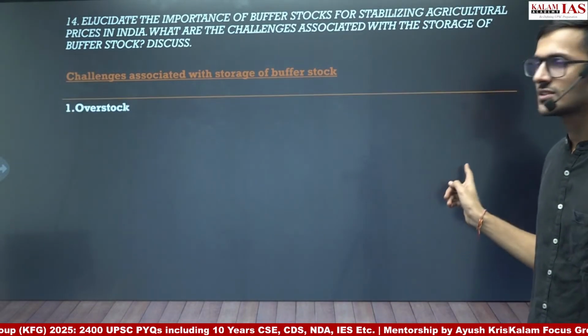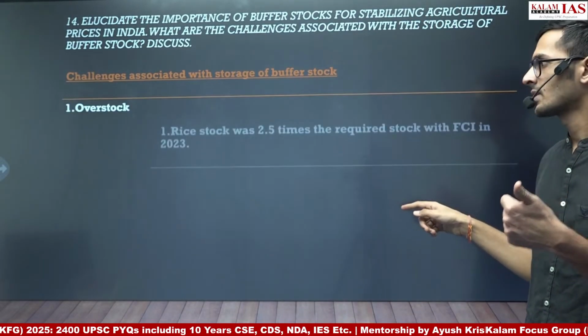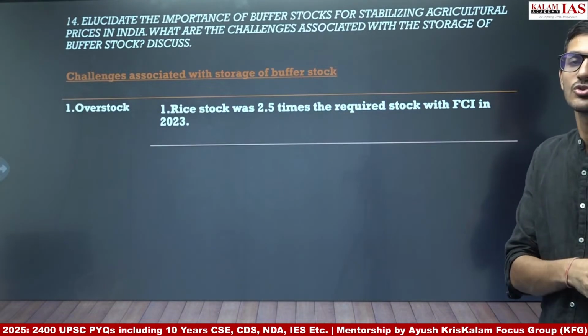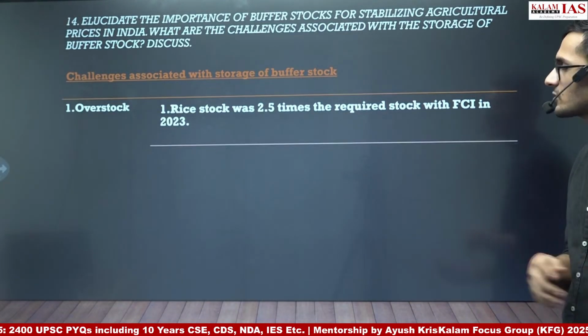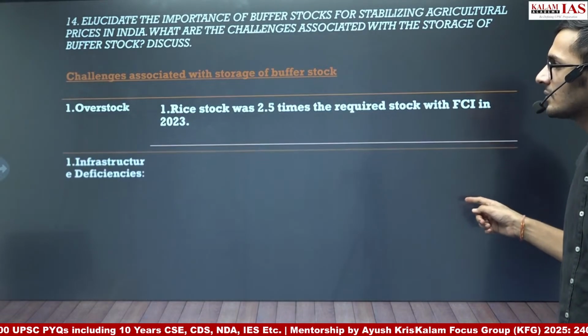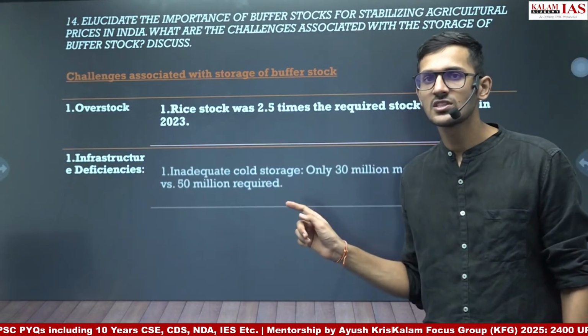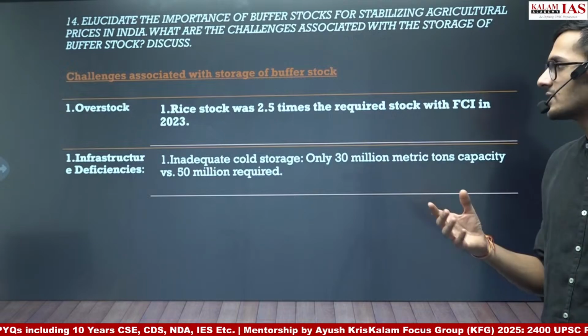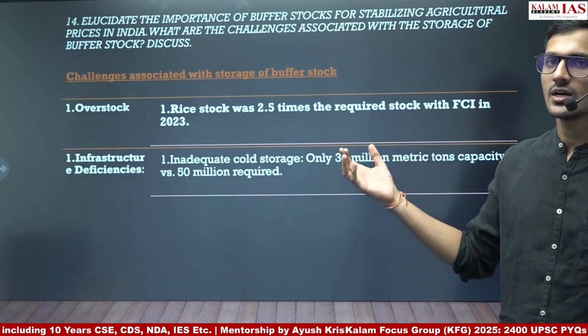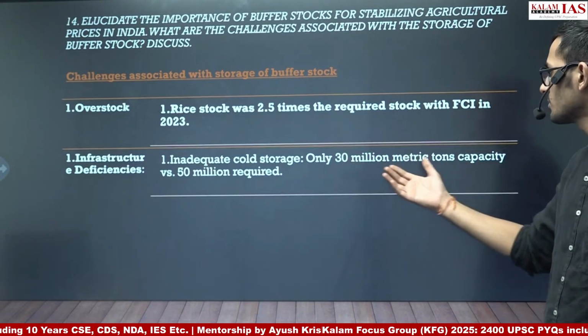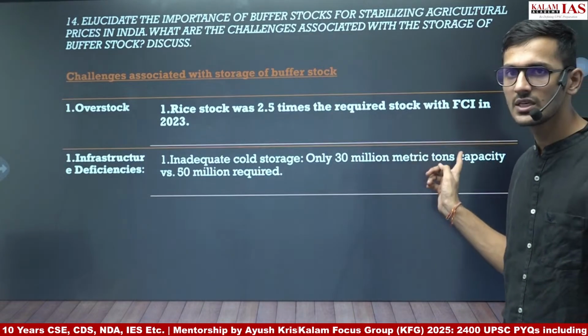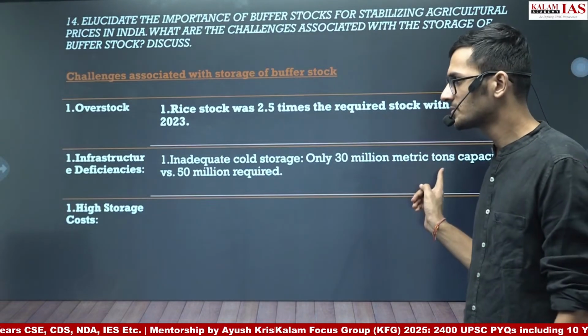Then we will move to the second part of the question, that is challenges associated with storage of buffer stock. The first challenge is, of course, overstock. The data is there that rice stock was 2.5 times the required stock with FCI in 2023. Second is infrastructure deficiency, the poor infrastructure. As a result, the cold storage is inadequate. Only 30 million metric tons capacity versus 50 million required for cold storage.